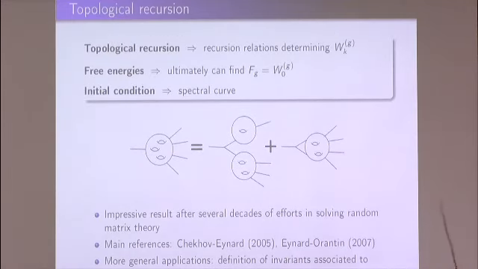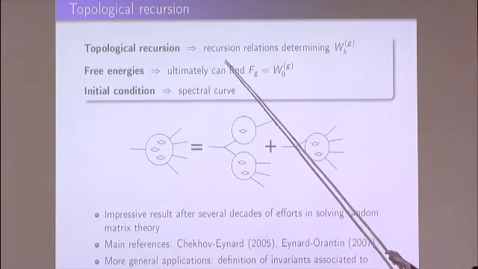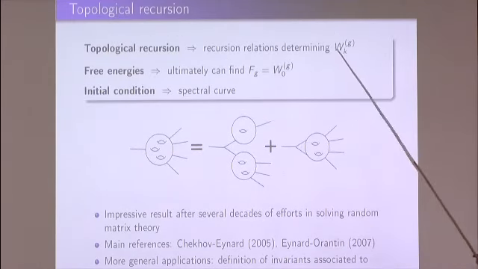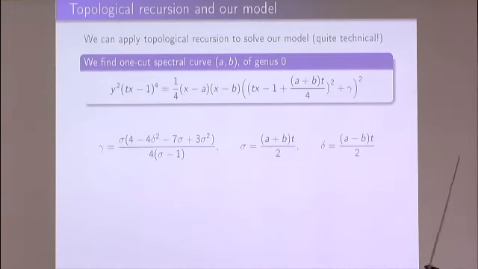So again, to summarize very briefly, this topological recursion gives me some recursions for these correlators W_g,k, from which I can reconstruct F_g, and the initial condition for this recursion is the spectral curve. And now all this setup can be applied to this model I mentioned in the beginning. And then I will present some results which may seem complicated, but this is just to illustrate that this model with relatively simple potential, this was just some rational function, gives non-trivial results.